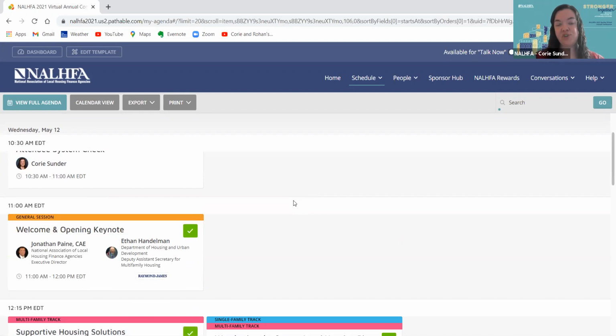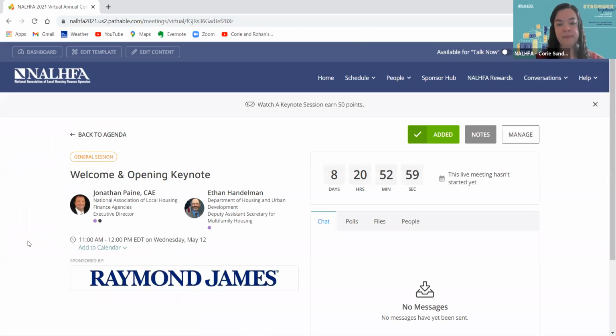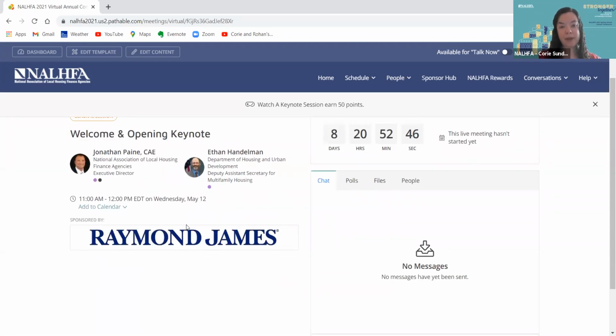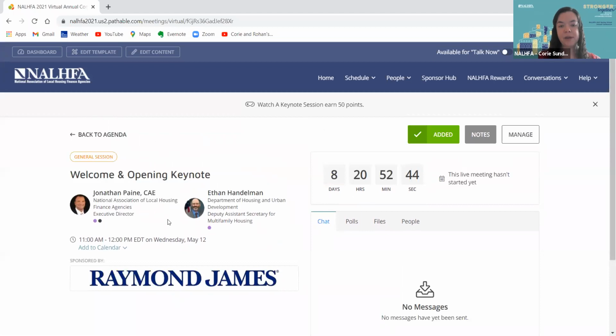Now let's click into a session so we can show you exactly what that will look like and explain how to join a session. So I'm going to start by opening the Welcome and Opening Keynote session. If I click that, this is what a session will look like. Really all of the sessions are going to look like this when you get there. In this case, the session is sponsored by Raymond James, so you'll see their logo there. A description would also appear right above the sponsor logo here.